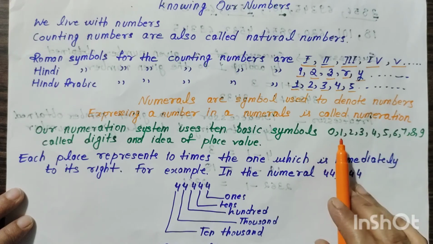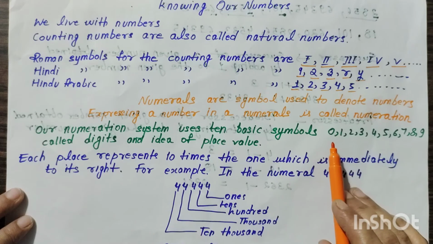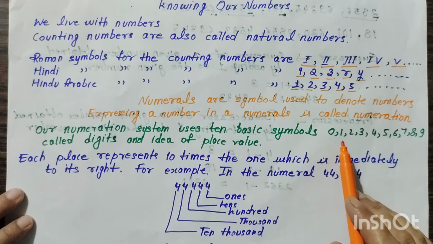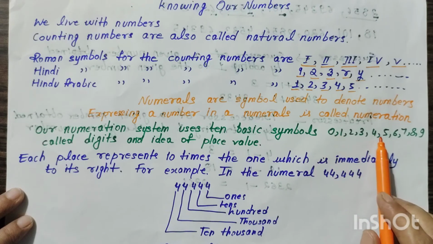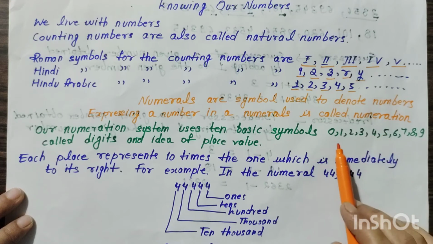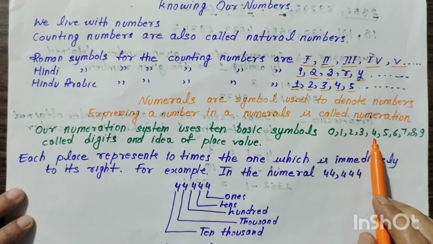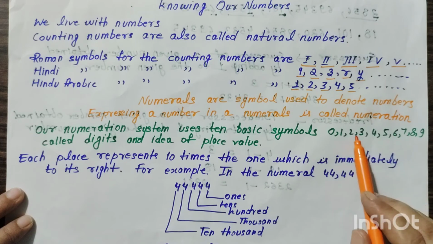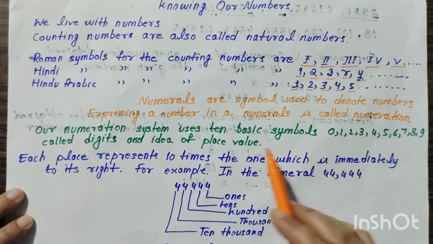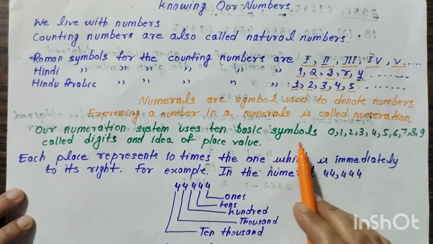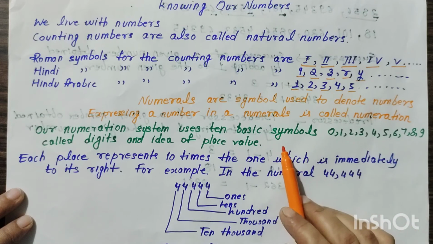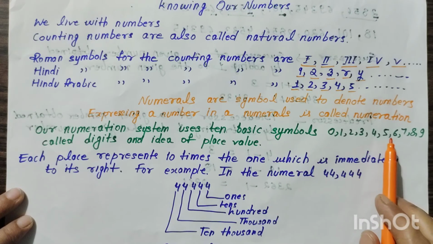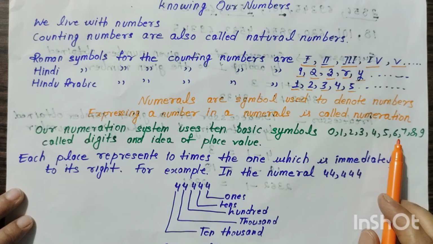Like first of all, the first example is for 10. So how could we write 10? 1 and 0 by using. Now if we want to write 45, so how could we write? We will take 4 and 5. After that we want to write 672. So how could we write? 6, 7 and 2. तो आपने देखा कि इन सारे बेसिक सिंबल्स को यूज करते हुए ही हम नंबर्स का फॉर्मेशन करते हैं, नंबर्स बनाते हैं.